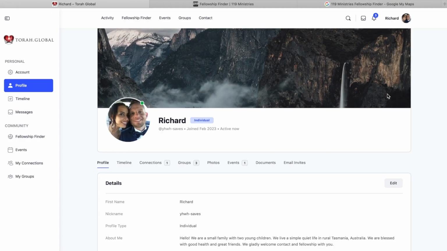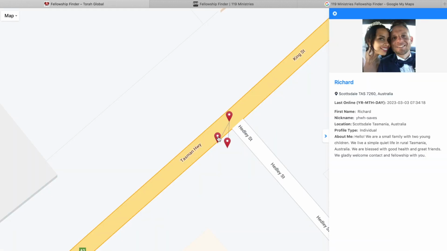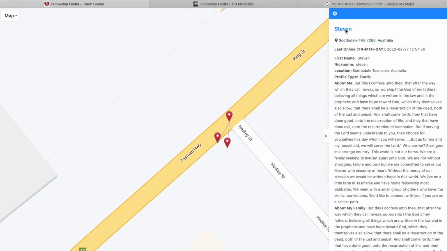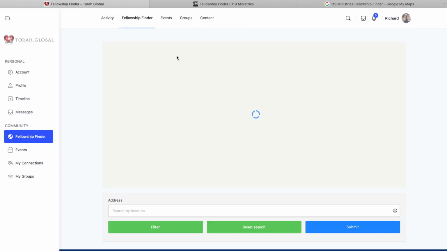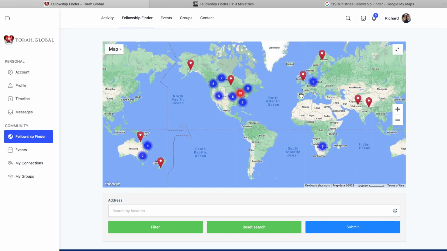You just click on their name or the photo. It takes you to their profile. Let's see, we'll connect with someone that isn't us. So we can connect here with my friend Stephen. So I'm already connected, but if I wanted to, I could send a message. I could follow, which just means if he puts out any updates, that I get a notification in my email. If you happen to have a problem with someone, you can report them, and you can even block them too. So I'll show you another thing on the Fellowship Finder. So that's search by location with filters. So one way to search is what I've shown you here.